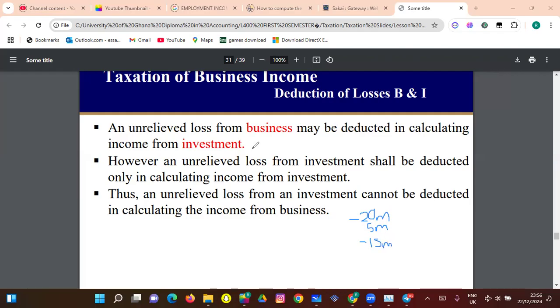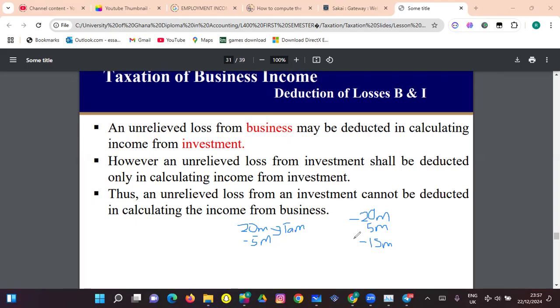But in the case of the other way around, where we made a profit of, let's say, 20 million in business, right? And then you make a loss of 5 million in investment. Still, GRA is going to tax you on this 20 million. But your loss of 5 million will be carried forward.